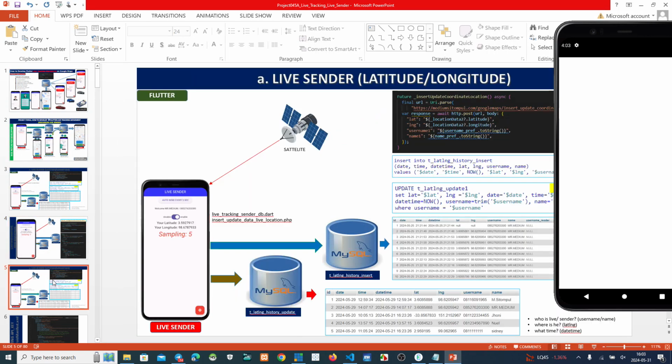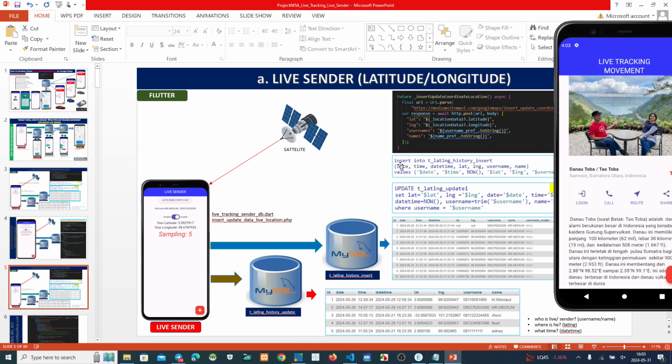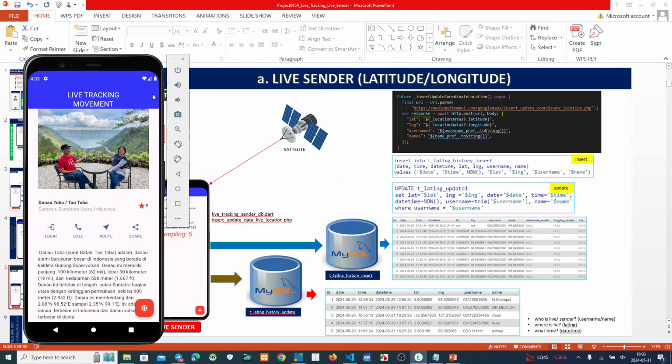This one. We save the data to the database. One table for insert, this one, and one table for update, this one. If insert, every 5 minutes, add one record. But if update, we just update the data; the record must be the same as before.